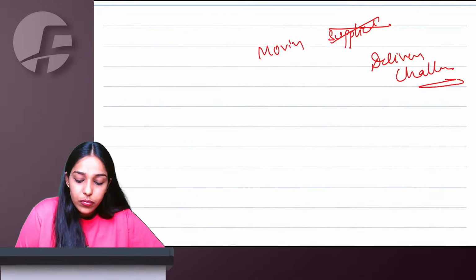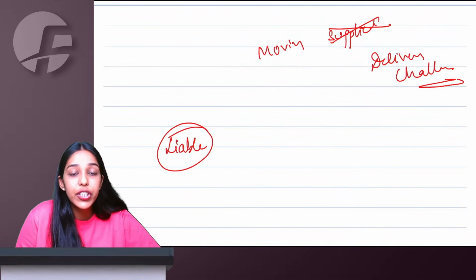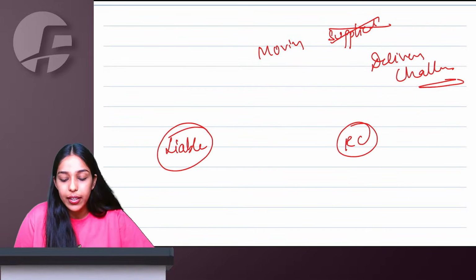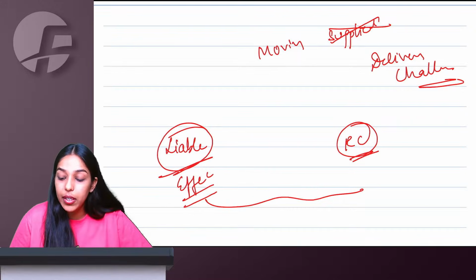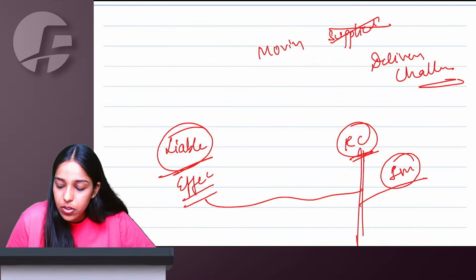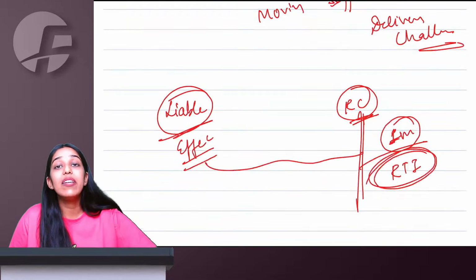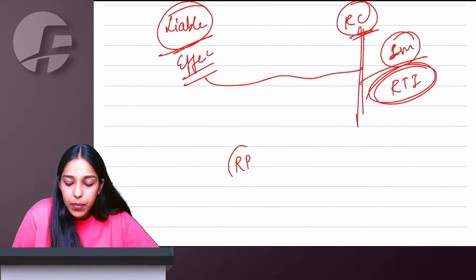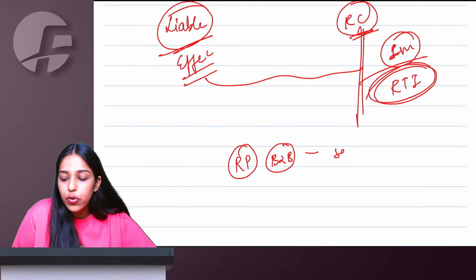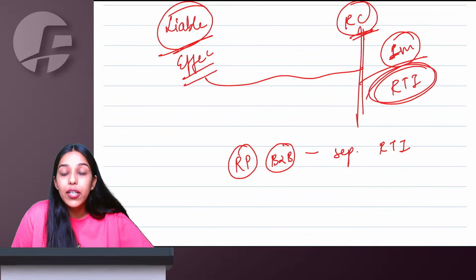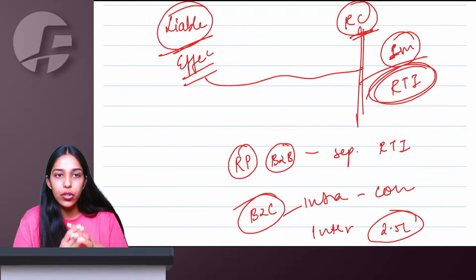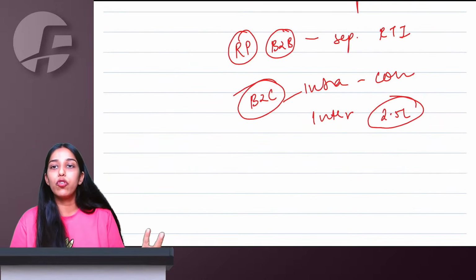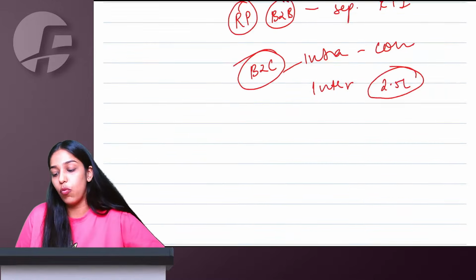Or let us say you became liable on this date, you applied within 30 days, but the RC you got on a later date, meaning the effective date is earlier but the RC is later. Then for this intervening period, within 1 month from receiving the registration certificate, you have to issue revised tax invoices. Any registered person B2B supply you have made, you have to issue a separate revised tax invoice. But when you are supplying to an unregistered person, all intrastate you can consolidate. In interstate, up to 2.5 lakh invoices you can consolidate. More than 2.5 lakh invoices, you will have to issue separate revised tax invoices.